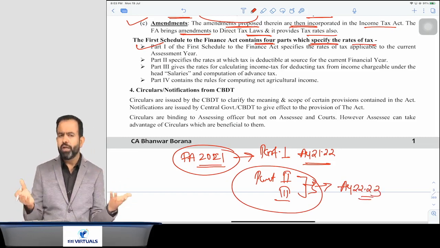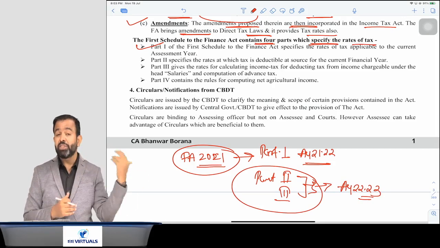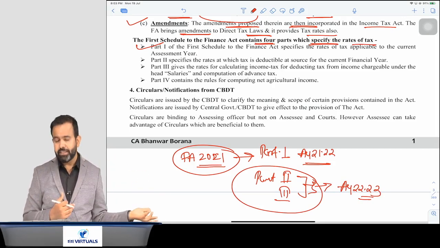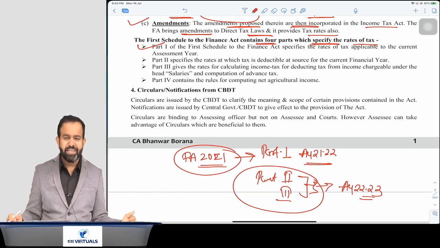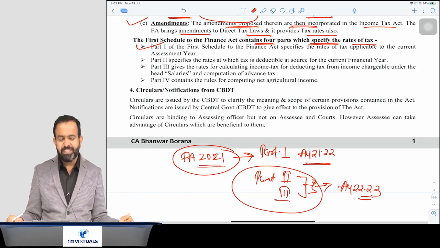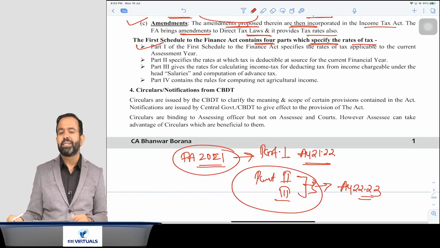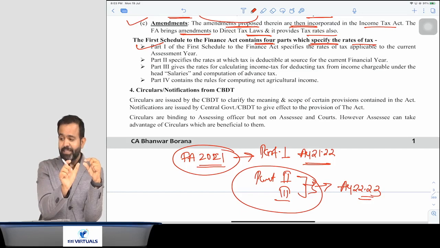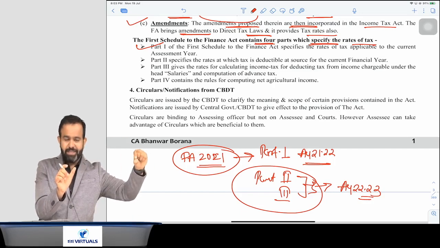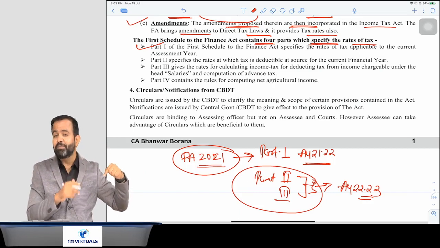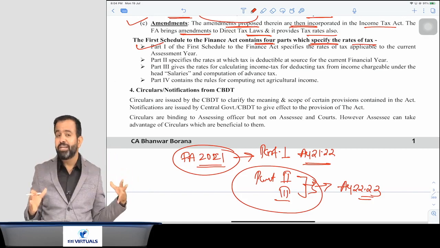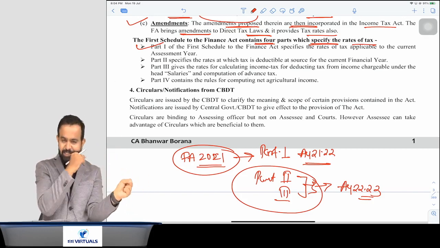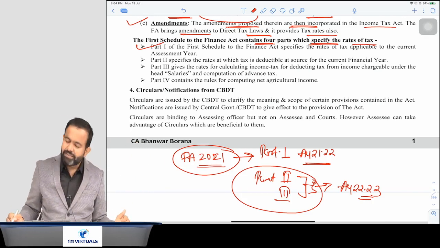And in part 4, they mention how to calculate the net agriculture income. Now the question is, sir, there is no tax on agriculture income, so why are we calculating it? Guys, in your IPCC you have studied a concept called partial integration. In partial integration, first you add your net agriculture income to your net taxable income and calculate the tax, and after that you reduce the tax on the basic exemption plus net agriculture income. So there is some indirect tax on agriculture income. How to calculate net agriculture income is mentioned in part 4.